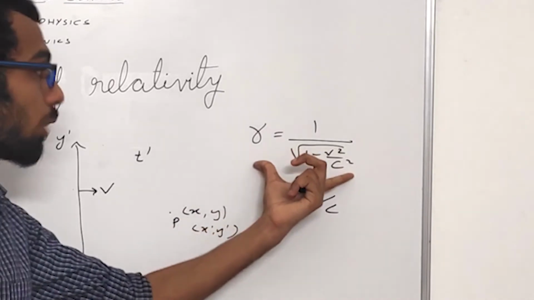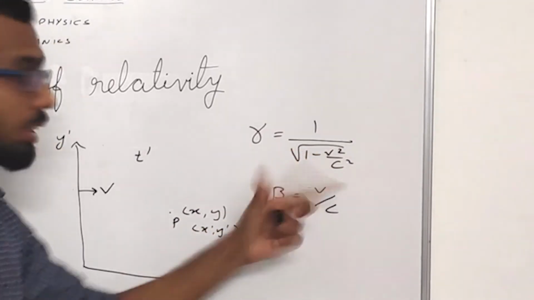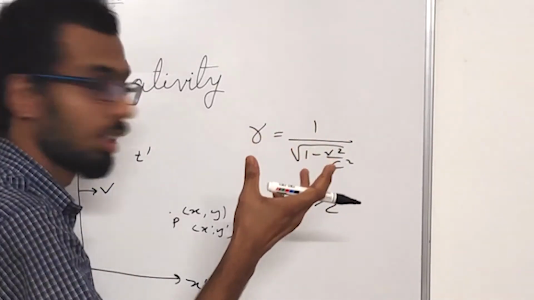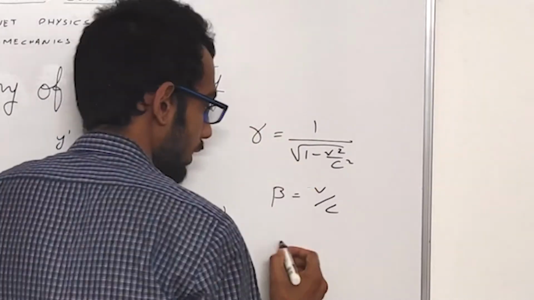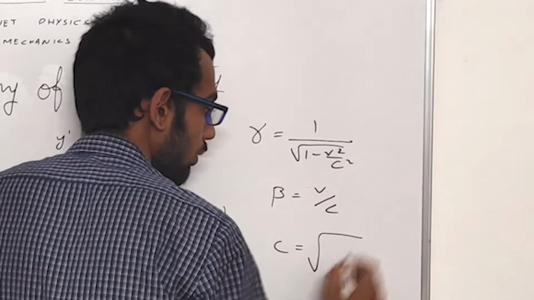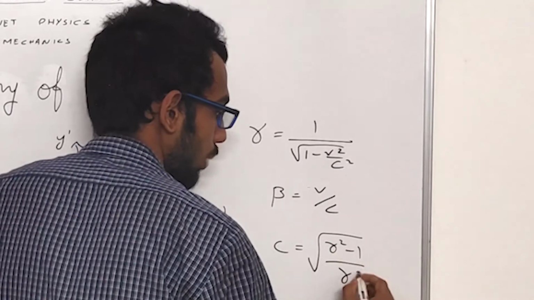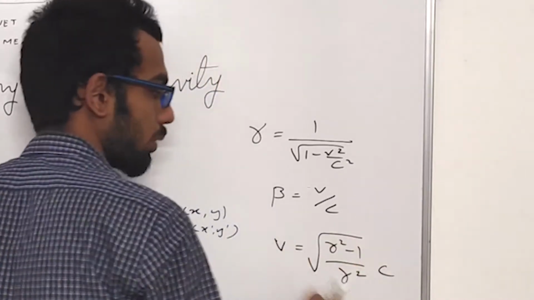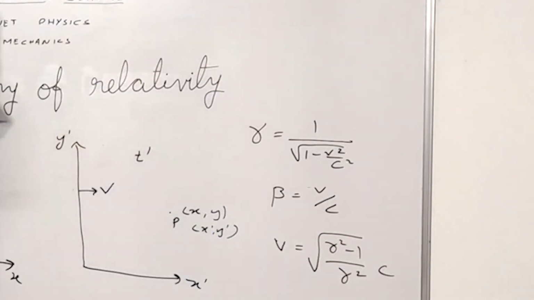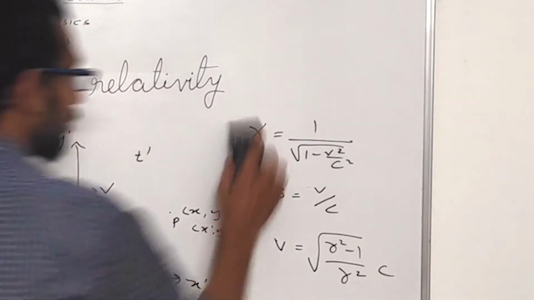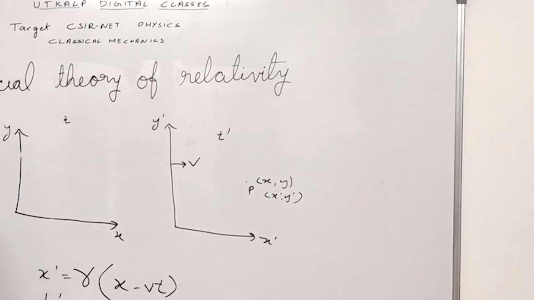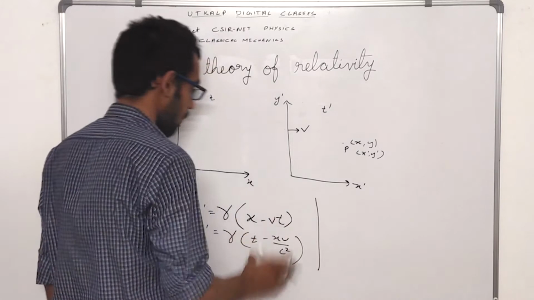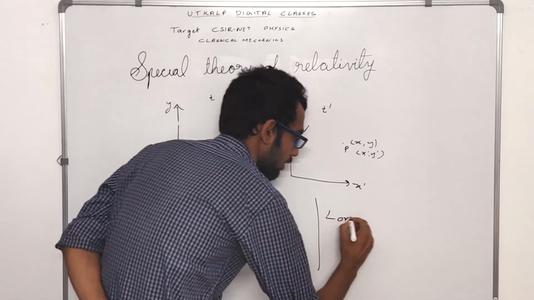Since gamma equals 1 by root of 1 minus v square by c square, we can rearrange this and write v in terms of c and gamma: v equals root of gamma square minus 1 by gamma square into c. This is how the transformation occurs, and we call this particular transformation Lorentz transformations.